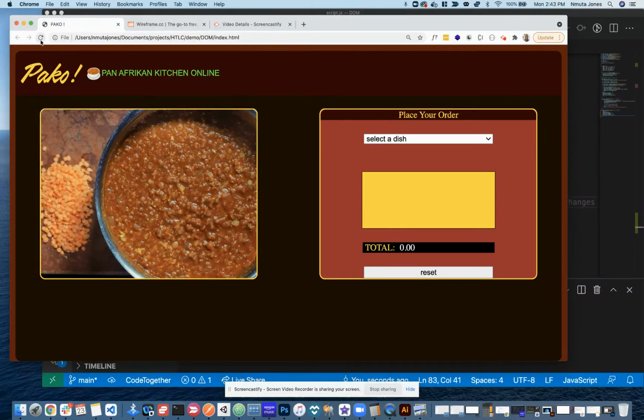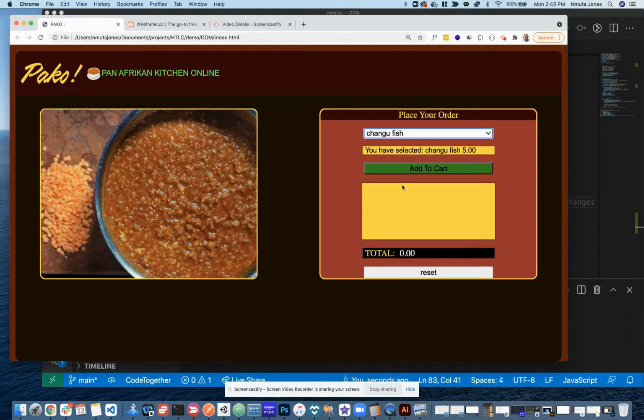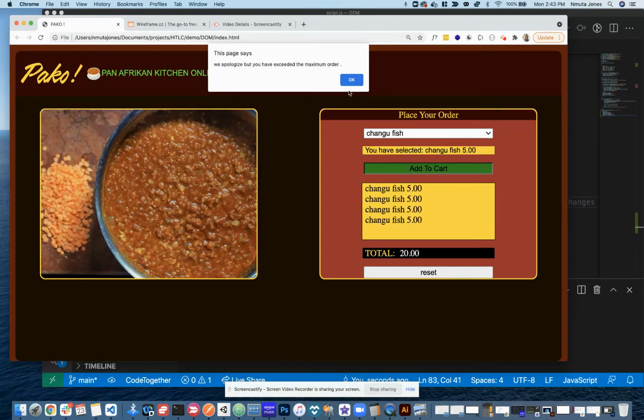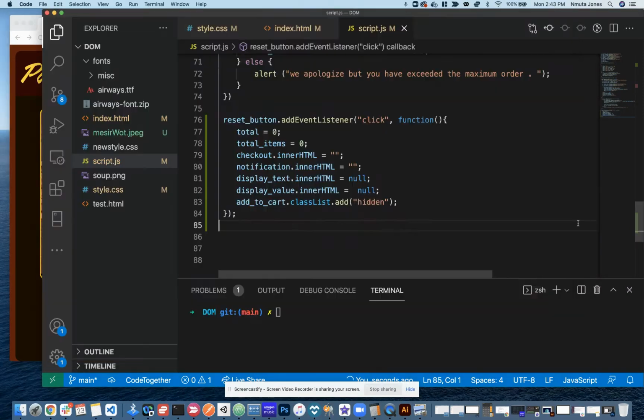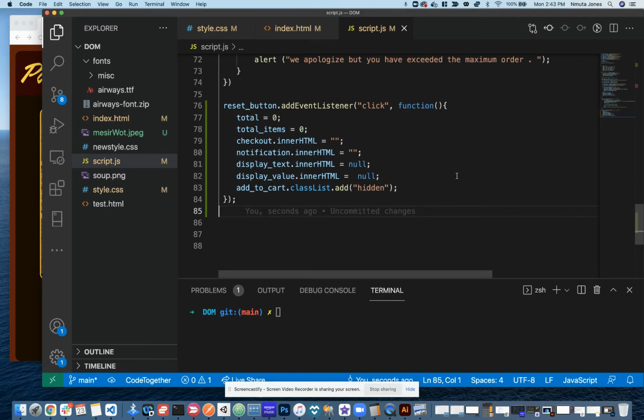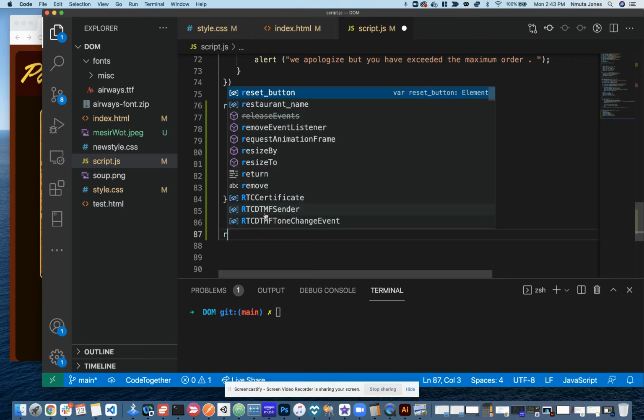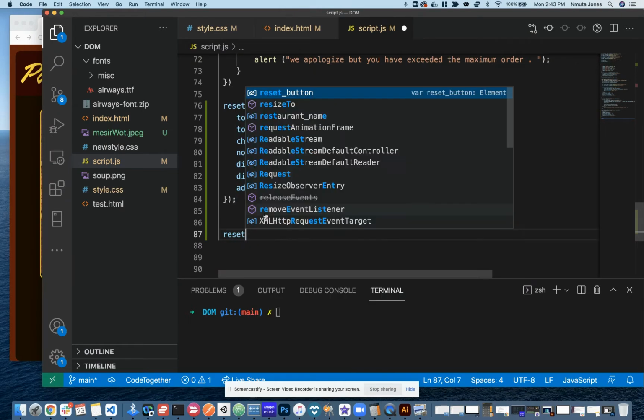So does this work here? I'll just keep doing Changu forever today. Reset. All right. So everything was reset except the total, all of that DOM element also needs to be reset as well. So let's just make a separate function called resetAll.